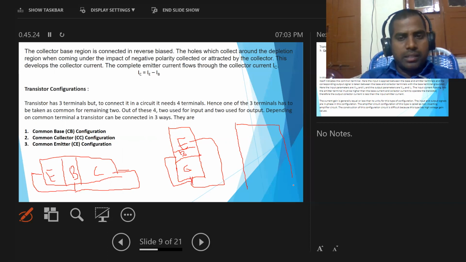Similarly, this is the emitter region, this is the base region, emitter, base, collector, sorry, emitter region.